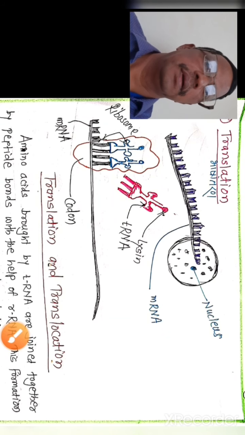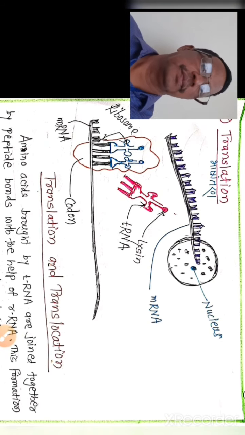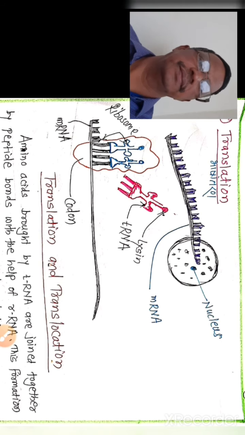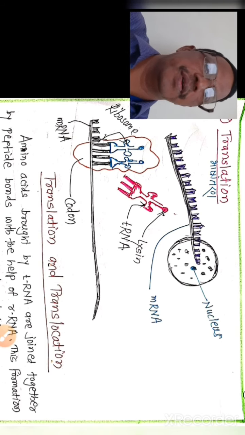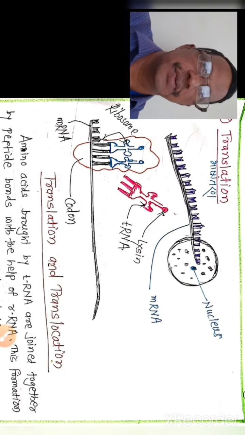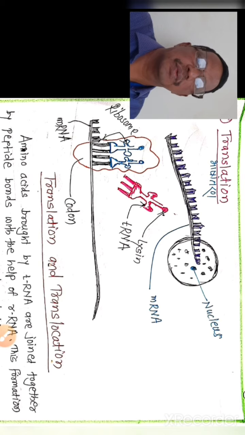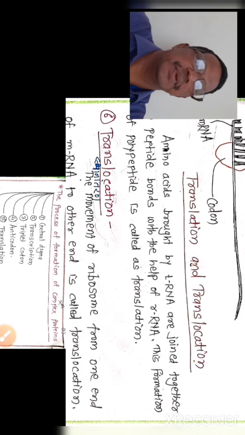Fifth, translation. Sketch the diagram: mRNA, nucleus, lysine, tRNA, the ribosome, mRNA, and codon. Very important diagram for your examination. Sometimes they ask what is the structure or which diagram you have seen.